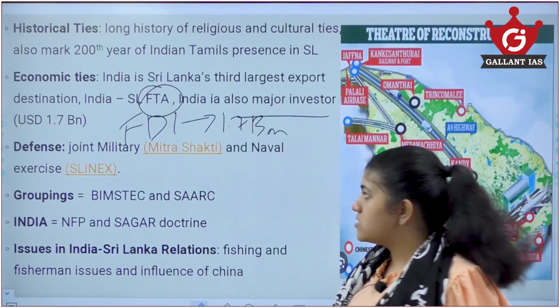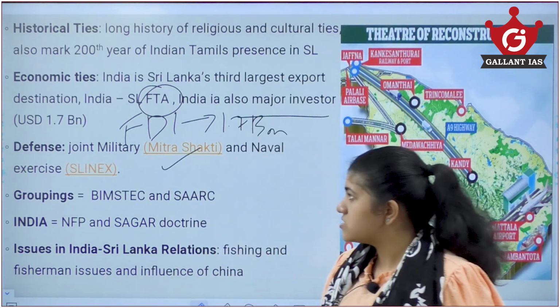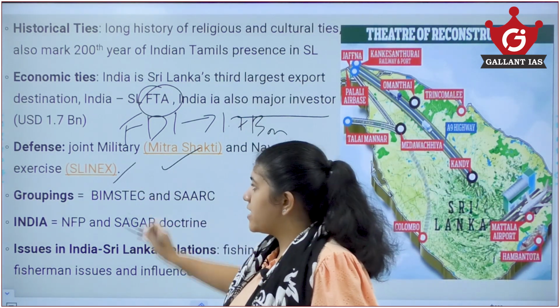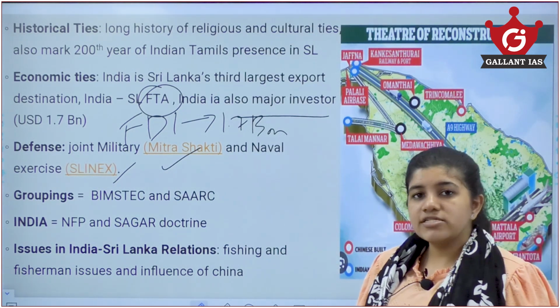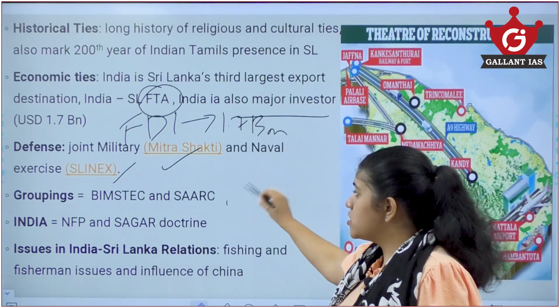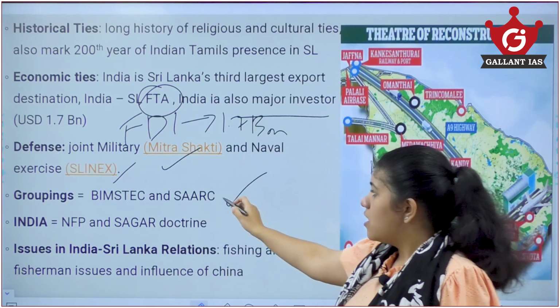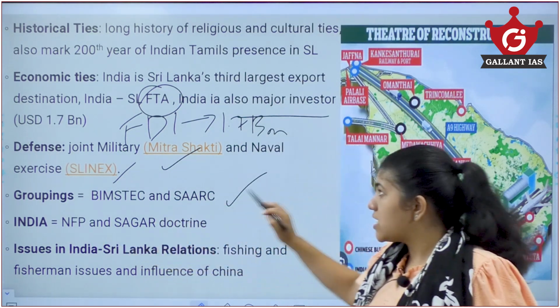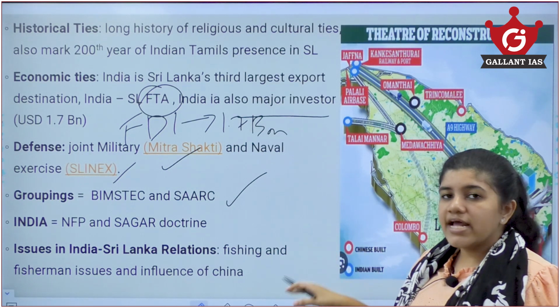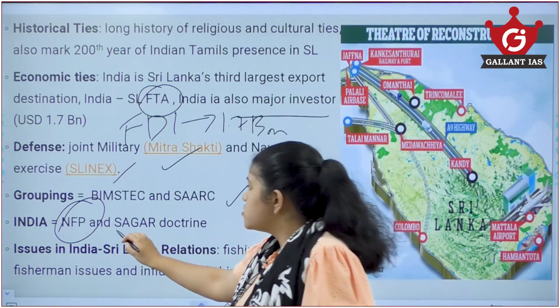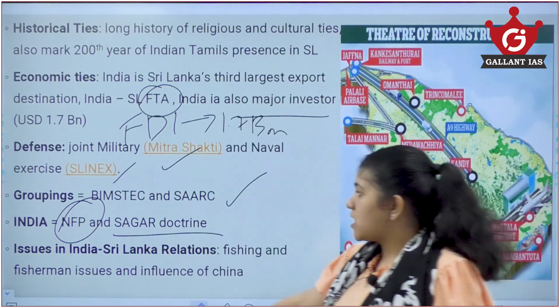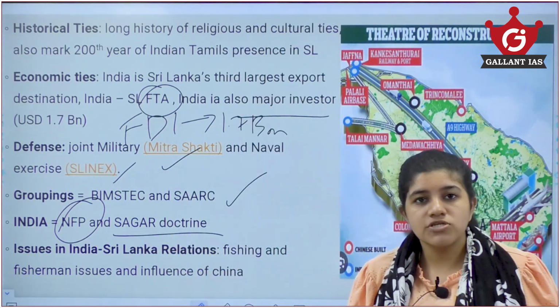Also, we have joint military defense exercises like Mitra Shakti and naval exercises like SLINEX to ensure defense coordination as well. India and Sri Lanka are also members of regional groupings like BIMSTEC and SAARC, and India sees Sri Lanka as a part of its Neighborhood First policy and also the SAGAR doctrine, Security and Growth for All in the Indian Ocean Region.